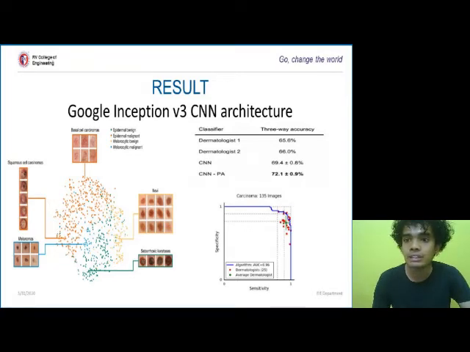The figure consists of skin disorders that are compared with doctors' diagnosis. Here, dermoscopic images are used. It can be seen that the accuracy is 72.1% with plus or minus 0.9%, and the specificity is 0.95 with sensitivity being 0.96.